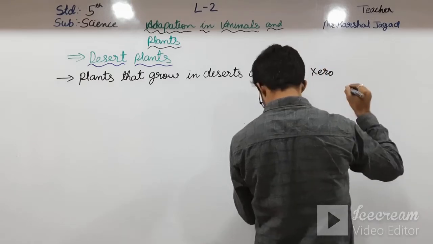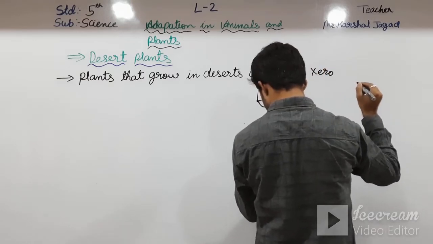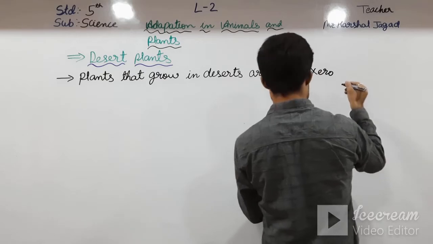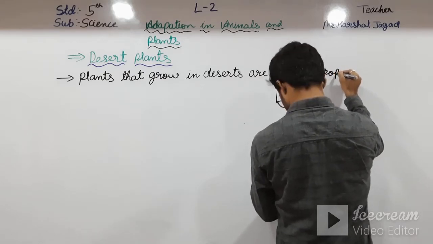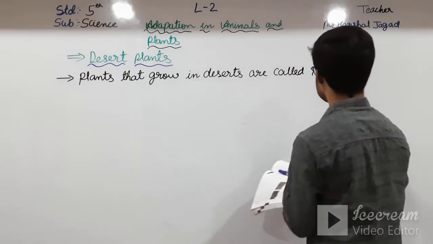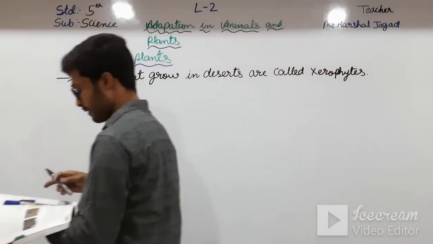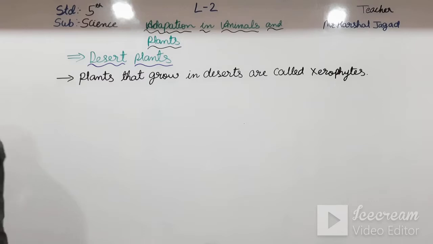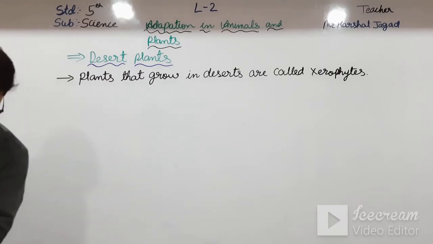Here see, there is a meaning given. Xero means dry and phytes means plants. Okay students, so these are the dry plants.